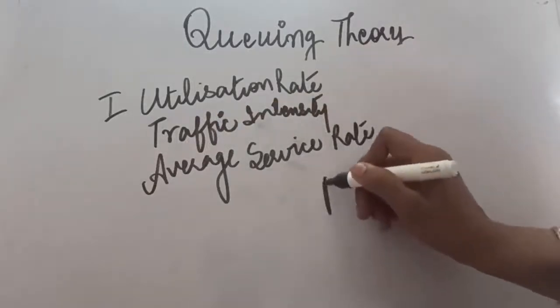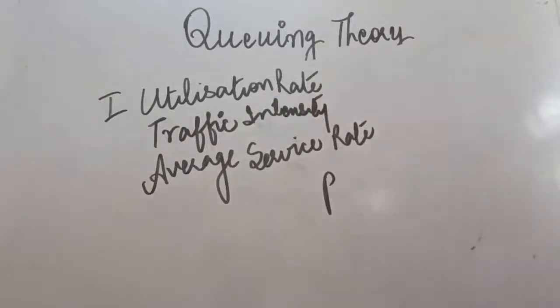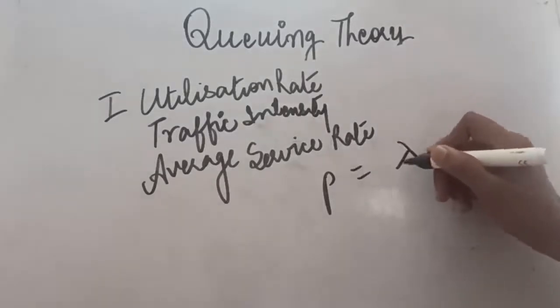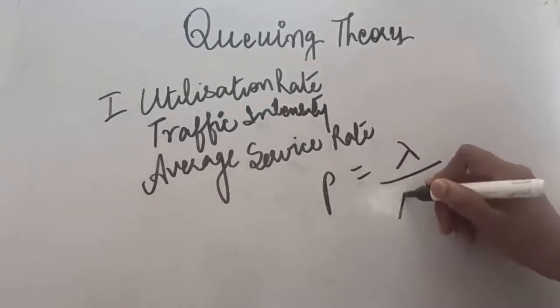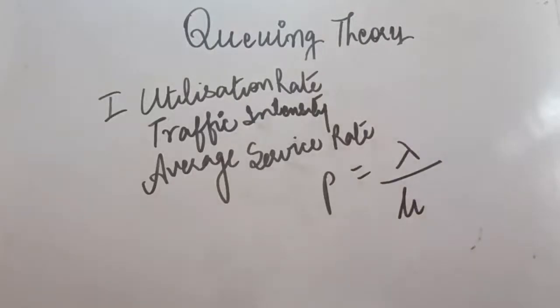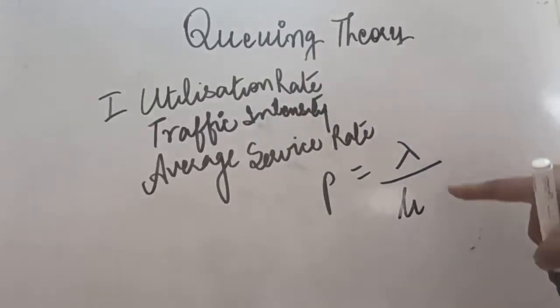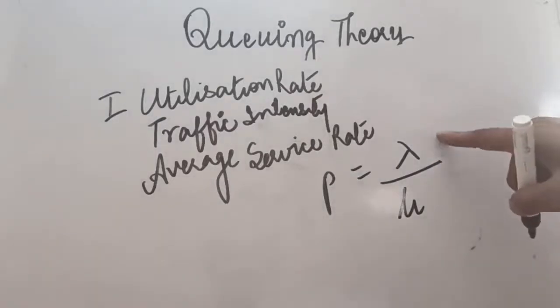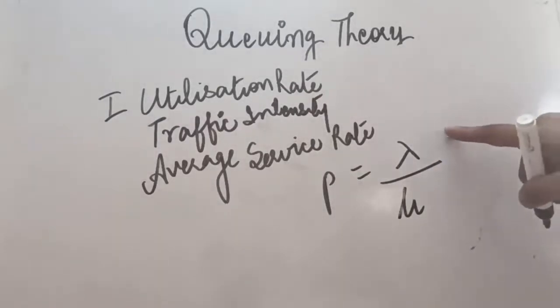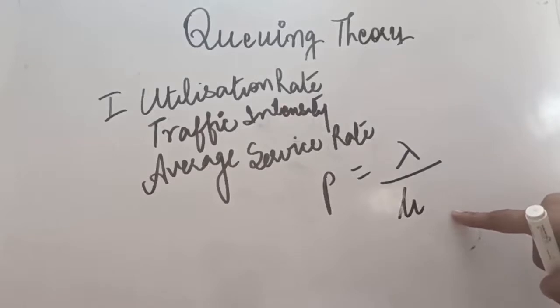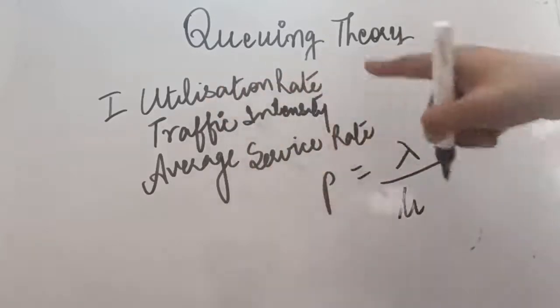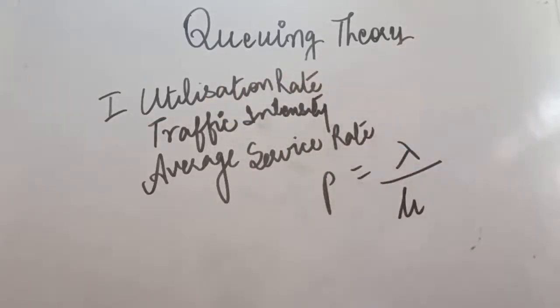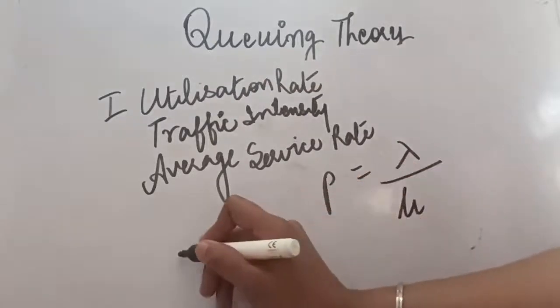It is denoted with small p, and the formula is very simple: mean arrival rate upon mean service rate. As you have seen, arrival rate was lambda and service rate was mu. So when you divide these two figures, mean arrival rate and mean service rate, it will give you the utilization rate.